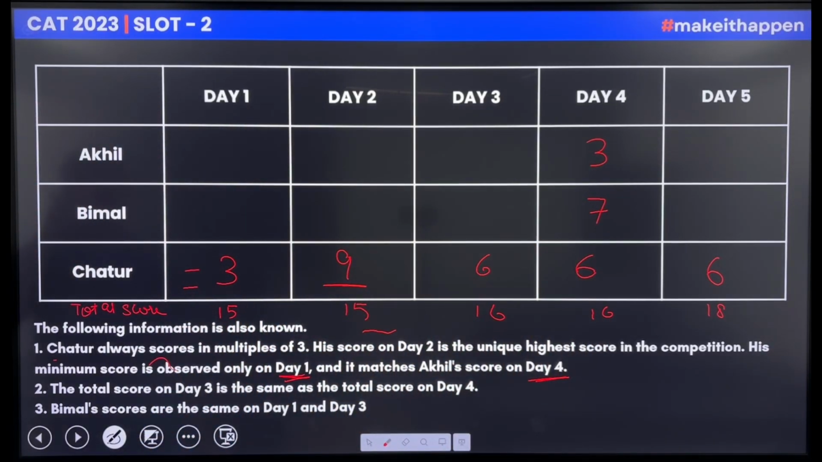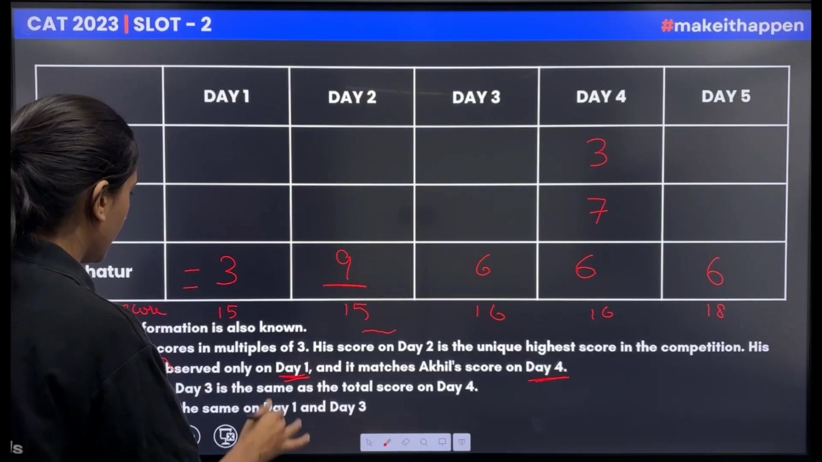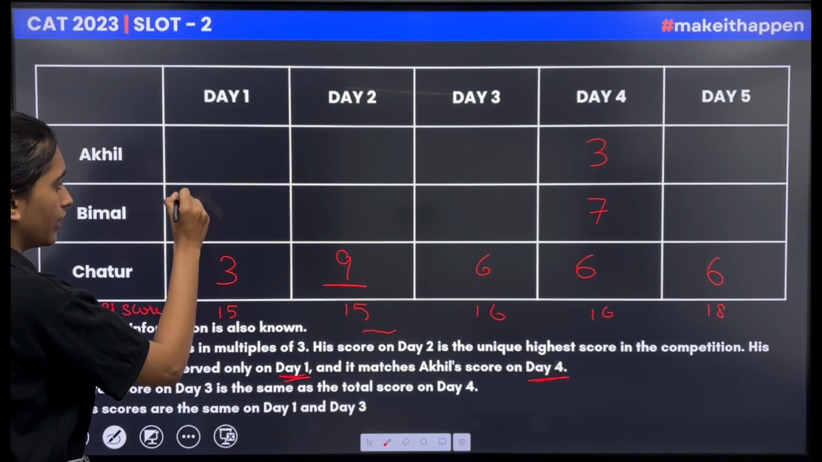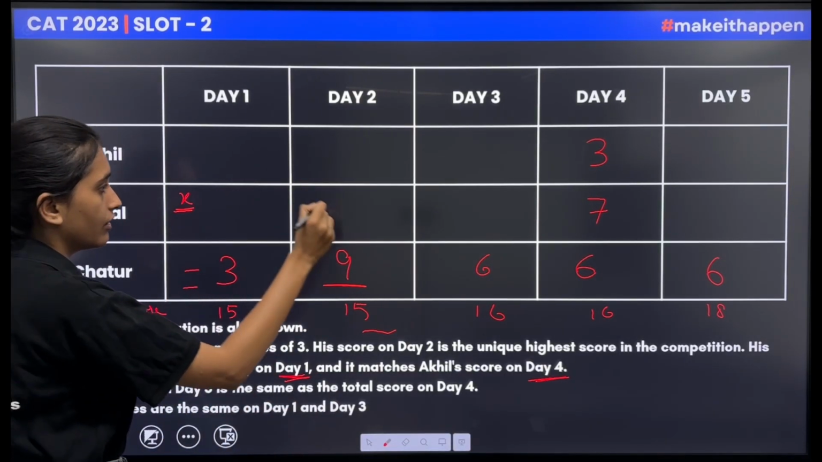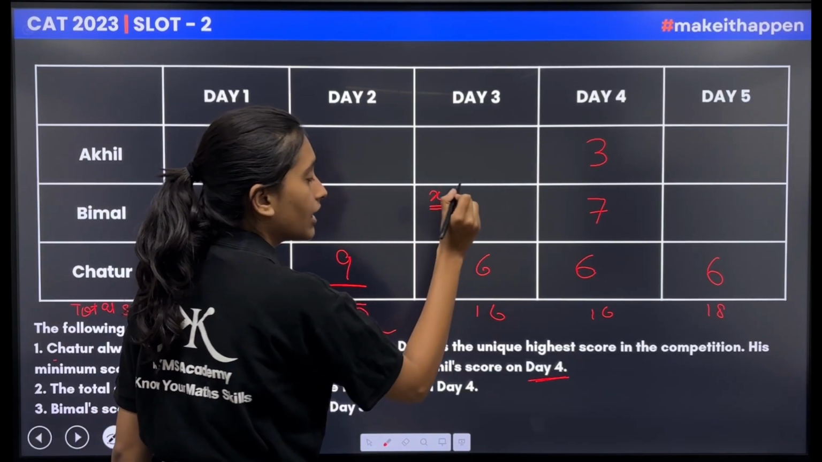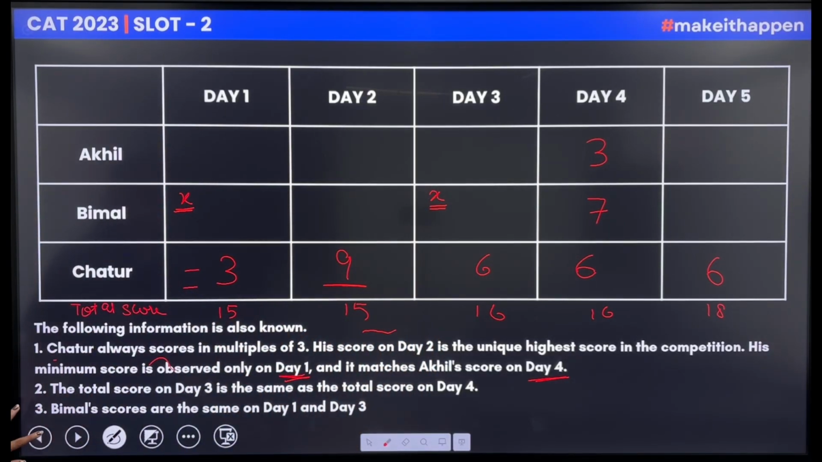Now Bimal's scores are the same on day 1 and day 3. Bimal scores the same over here. If it's x, here also it would be x. Okay, now